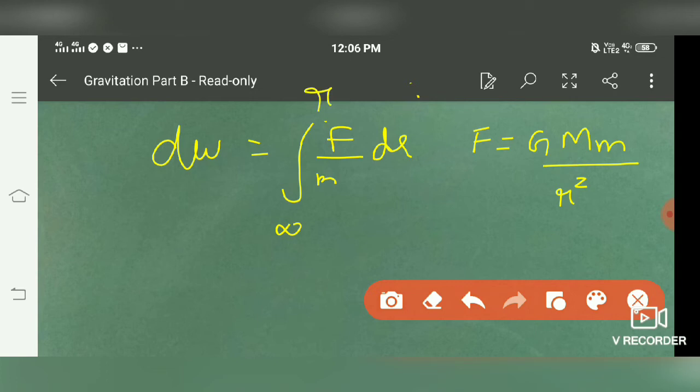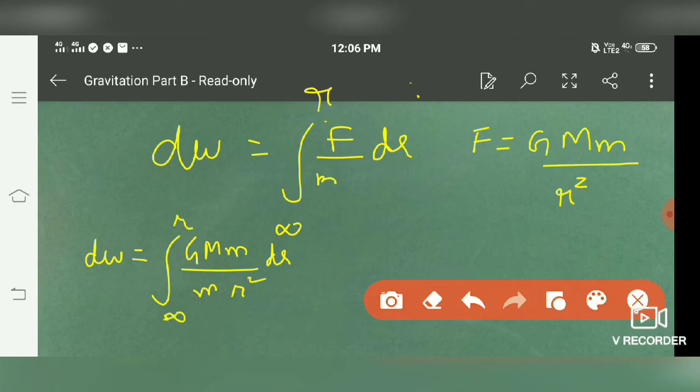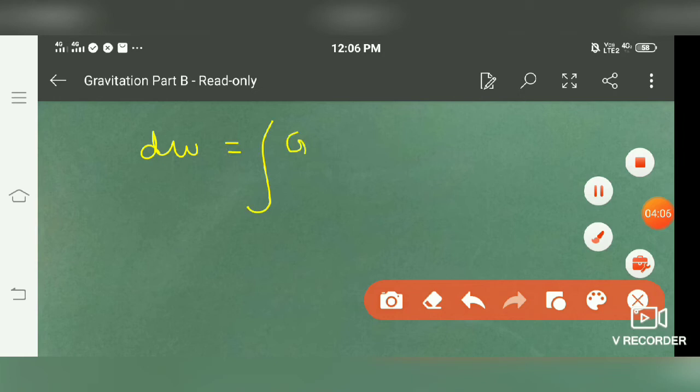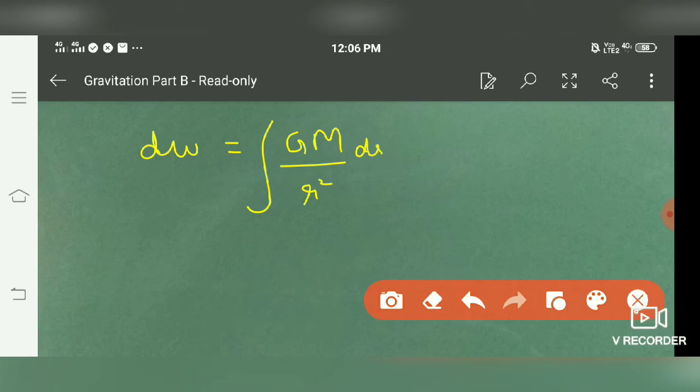By substituting the value, we will get dW is equal to G capital M small m upon r square into dr, limit infinity to r. Small m gets cancelled. So at last we are left with dW is equal to integration of G capital M upon r square into dr.